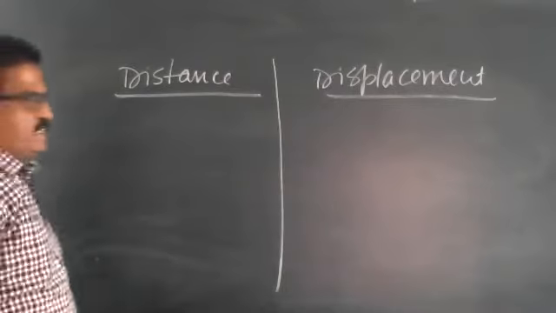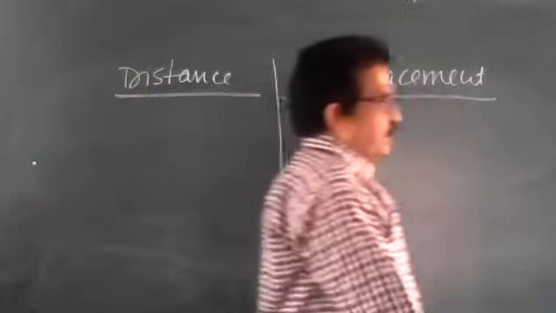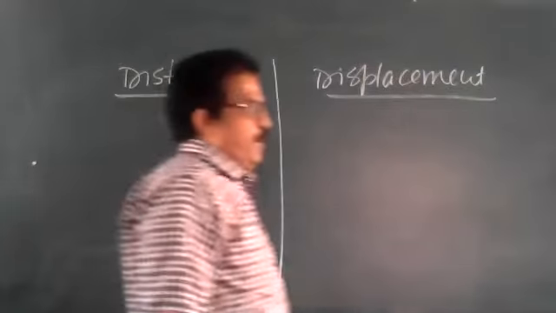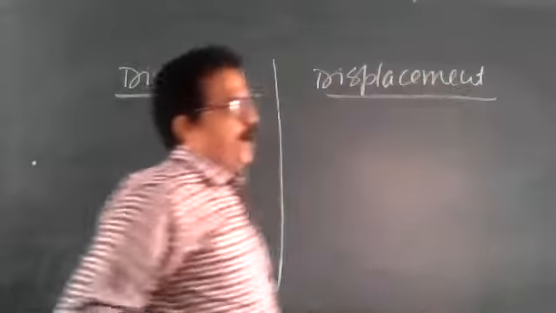What do you mean by distance? I am moving from here, going like this 5 feet, then again turn back 5 feet, then again turn back 5 feet, then again turn back 5 feet.